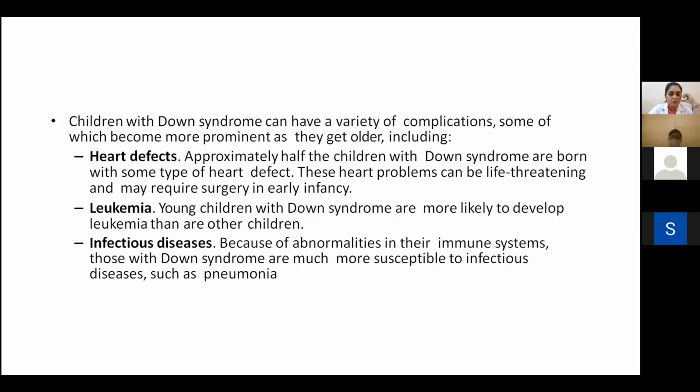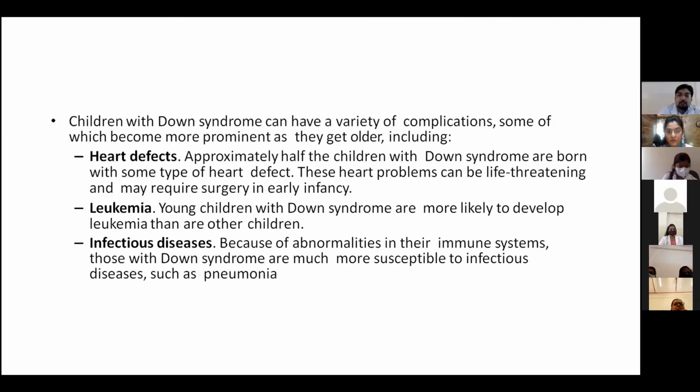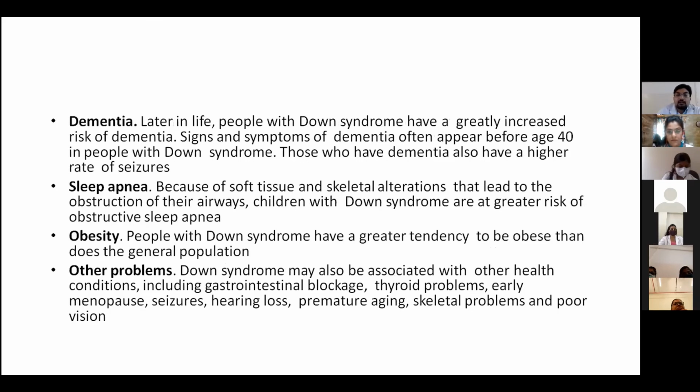Because of abnormalities in their immune system, those with Down syndrome are much more susceptible to infectious diseases such as pneumonia. Dementia: later in life, people with Down syndrome have a greatly increased risk of dementia. Signs and symptoms of dementia often appear before age 40 in people with Down syndrome. Those who have dementia also have a higher rate of seizures.